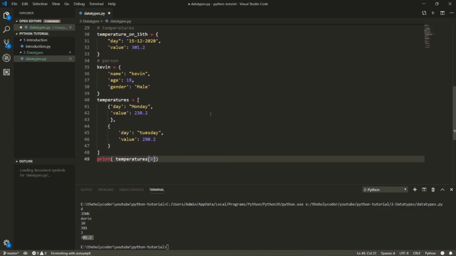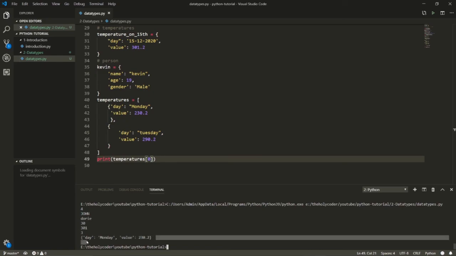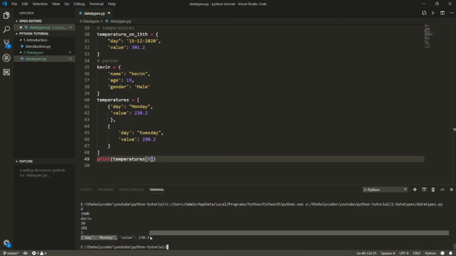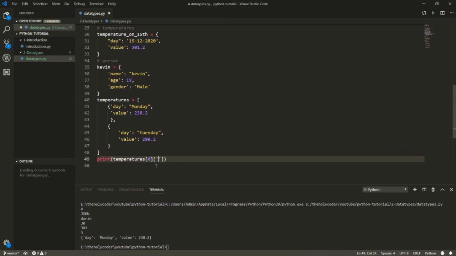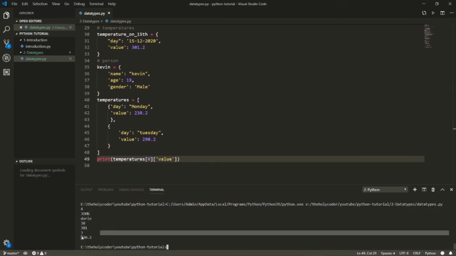I want to print the dictionary straight as it is, and Python does that for me. It shows that this dictionary has a day and a value, and I can access that by doing this, because this now returned an object, and now I can say, well, what is the value? And you can see that it'll work just fine.